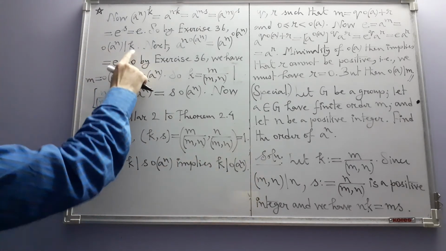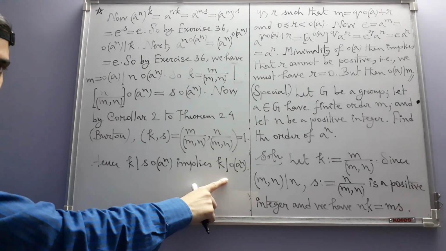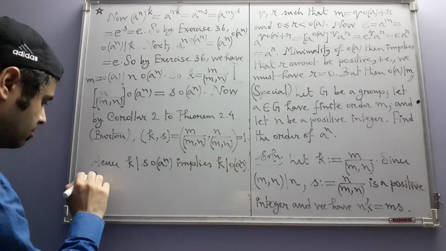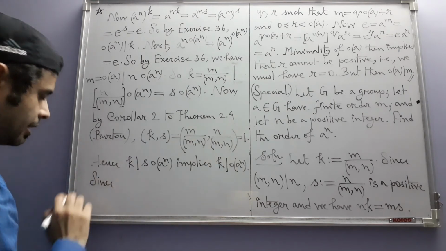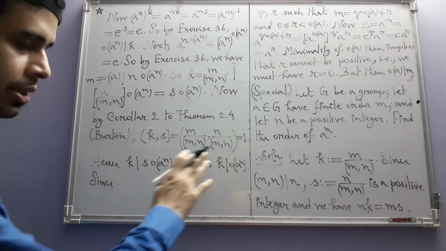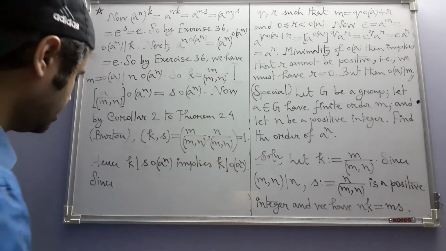We now combine these two divisibility relations along with the fact that k and order of a to the power n are both positive integers.